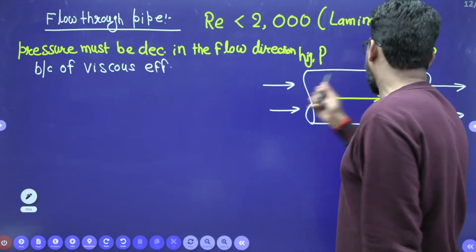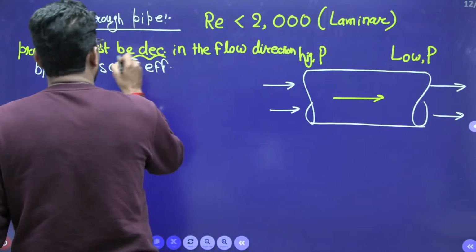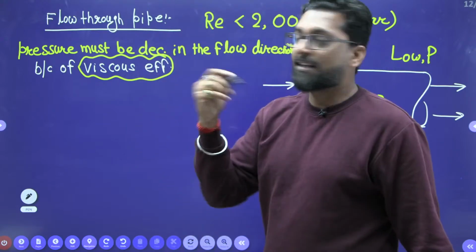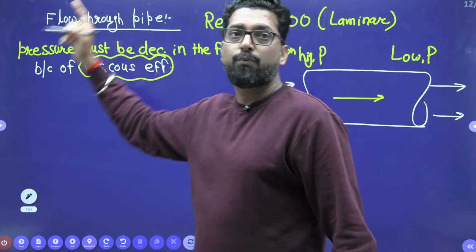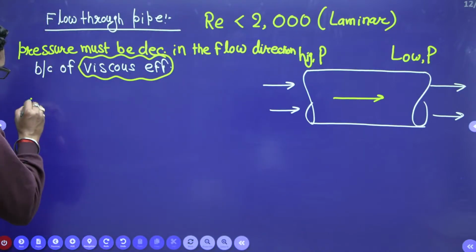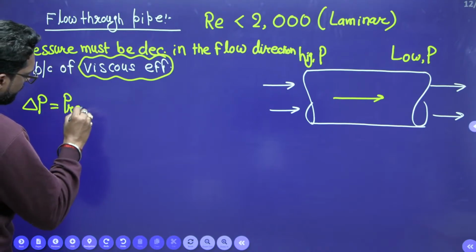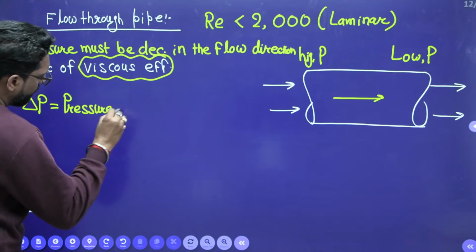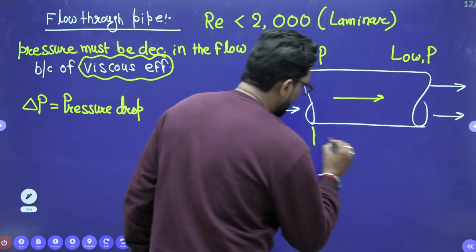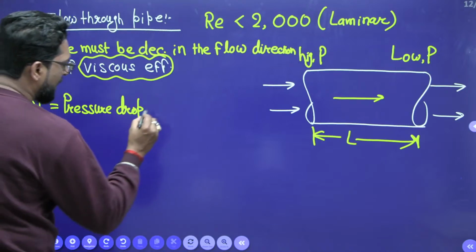Why? Because the pressure will decrease in the flow direction. Why? Because there is a viscous flow in pressure. That means we have to look at such type of phenomena in which a viscous fluid flows through a pipe. So there must be a pressure drop, delta P. This is called pressure drop. Let's suppose there is a pipe of length L. There must be a pressure drop. How to calculate the pressure drop?